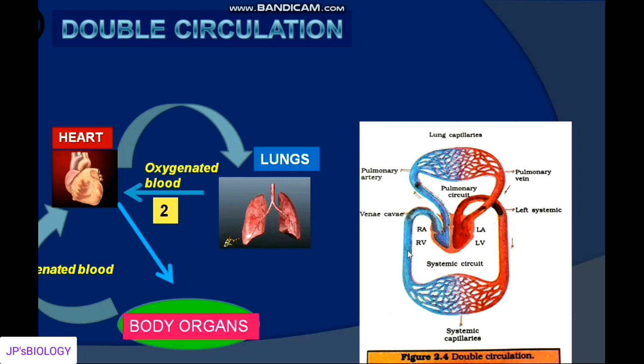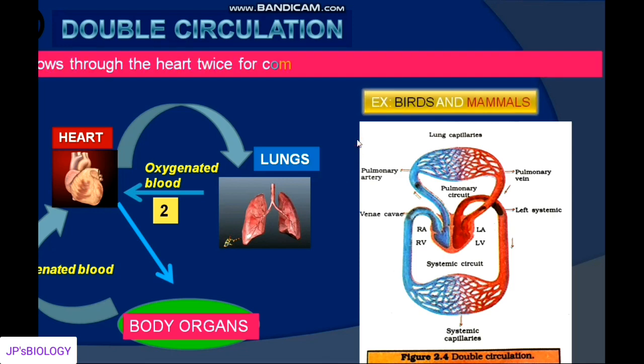So to complete one circulation, blood is reaching heart twice, hence this is called double circulation. So right side of the heart is pulmonary circulation, and left side of the heart you can see systemic circulation. The red color portion is representing the oxygenated blood, and blue color portion is representing deoxygenated blood. To complete one circulation, blood is reaching twice to the heart, hence it is called double circulation and seen in birds and mammals. Blood flows through the heart twice for completing one circulation, hence it is called double circulation.